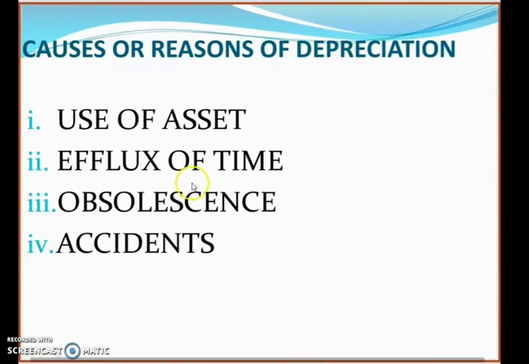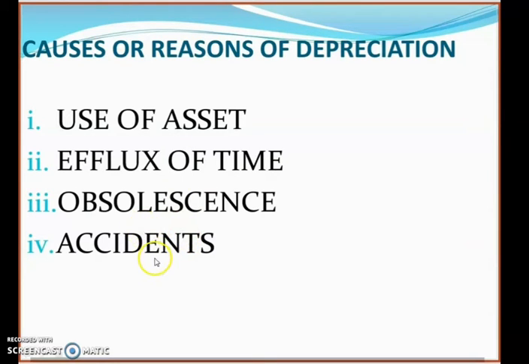Now next is causes of depreciation. There are 4 major causes of depreciation. They are use of asset, then effects of time, then obsolescence and accidents. These are the 4 major causes because of which we charge depreciation on the assets.